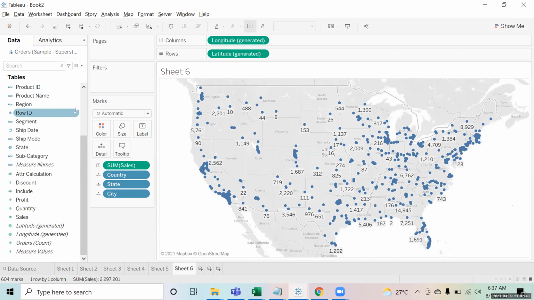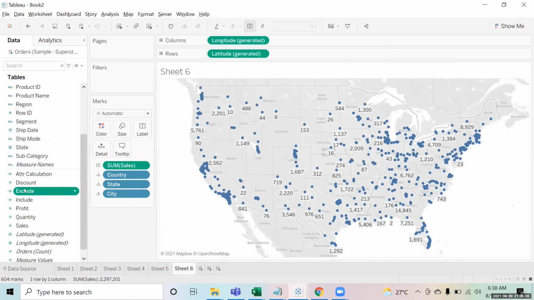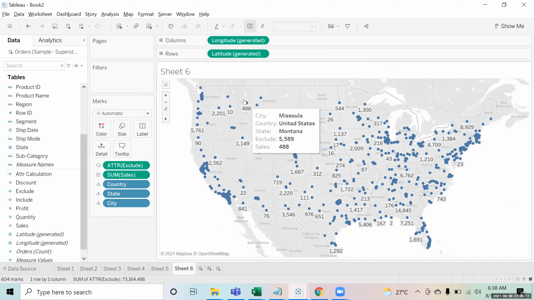So what I can do in that case is again create a calculated field. I'll call it exclude city. Now I want to exclude city for calculating the sum of sales, right? So now if I bring the exclude in the tooltip, it will give you the total sale of Montana also: 5589, 5589, 5589. So you can see I have made the chart at city level, but I am showing the calculation at the state level.